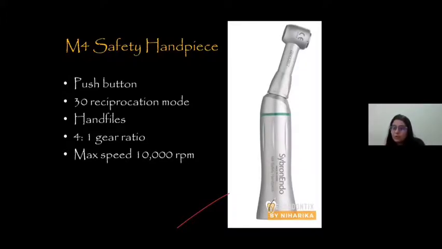So if you're going to use your hand files with this handpiece, the tactile sensation will be the same, but fatigue of your hands will be reduced quite a lot. Gear ratio is 4:1. That means it uses 40,000 rpm to work, but it produces 1000 rpm. Maximum speed is 10,000.